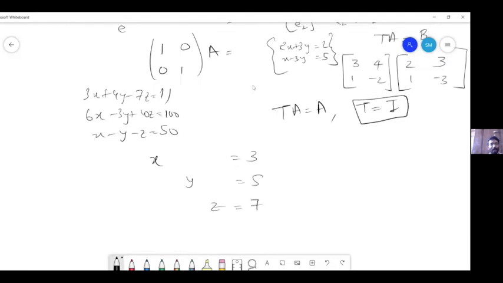And Akka last time said, why should you call this a system of 3 equations? These are, I can just see it as independent equations. Yeah, that is true. But in a way we can generalize and say that this is also a system of 3 equations, right? There is nothing wrong in that. I can just say the coefficients of y and z are 0.